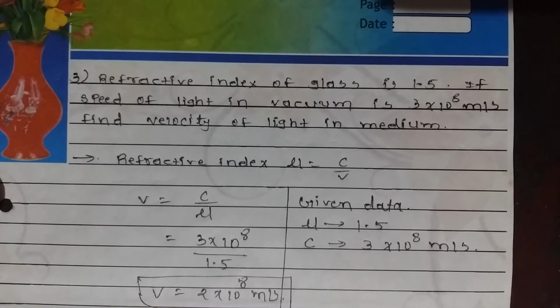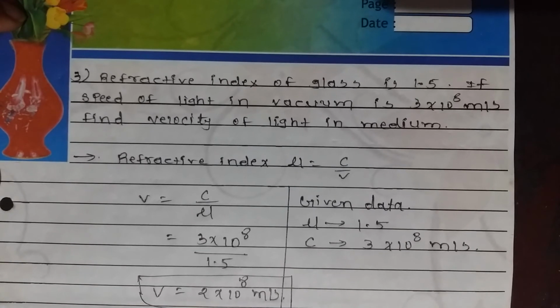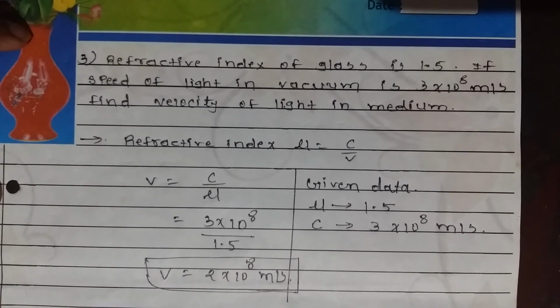Let's see problem number 3. The refractive index of a glass is 1.5. If the speed of light in a vacuum is 3 into 10 raised to 8 meter per second, find the velocity of light in the medium. Refractive index is given by mu is equal to C upon V. Here mu is 1.5 and C is 3 into 10 raised to 8 meter per second. We want to find the velocity of light, so make V the subject. V is given by C by mu.